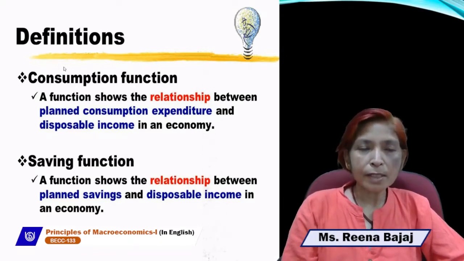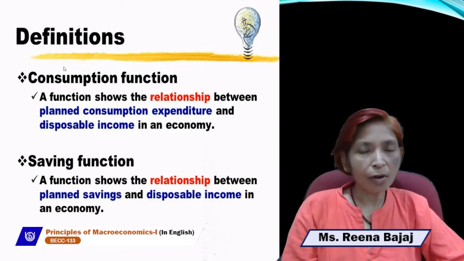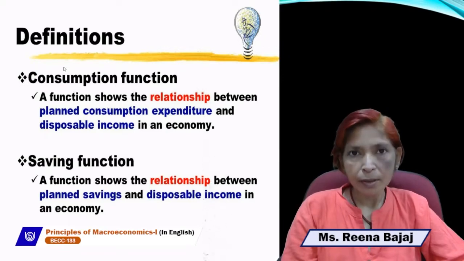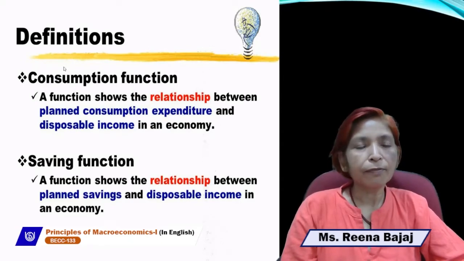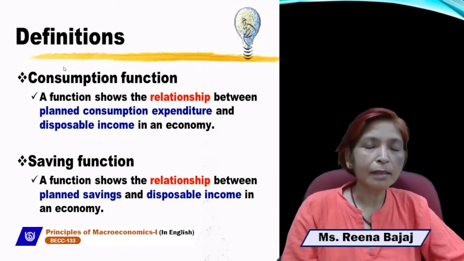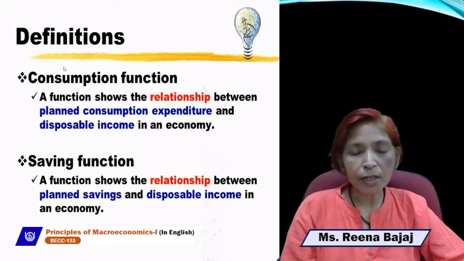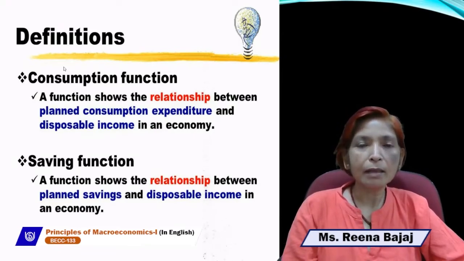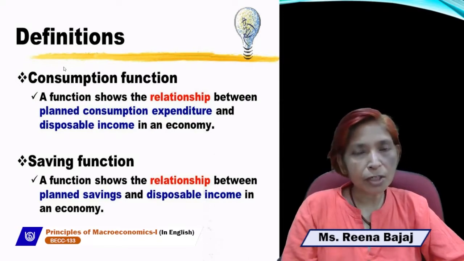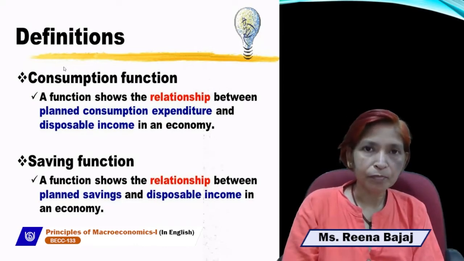Firstly, when we have income, then we can consume. If the rate of interest falls, then we can spend more and save less. But this is a secondary factor. The first and initial factor on which consumption depends is the level of income. So according to J.M. Keynes, the consumption function always shows the functional relationship between income and consumption, and the saving function shows the functional relationship between income and saving.